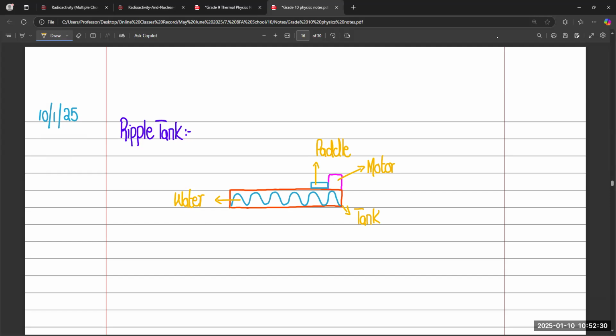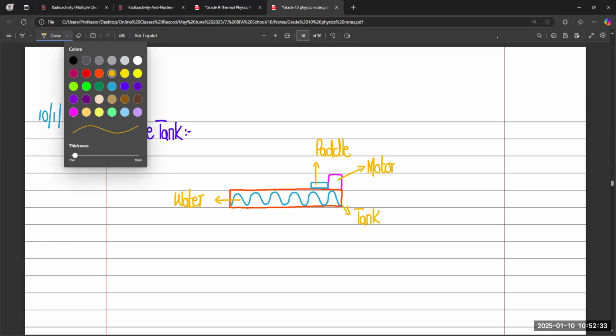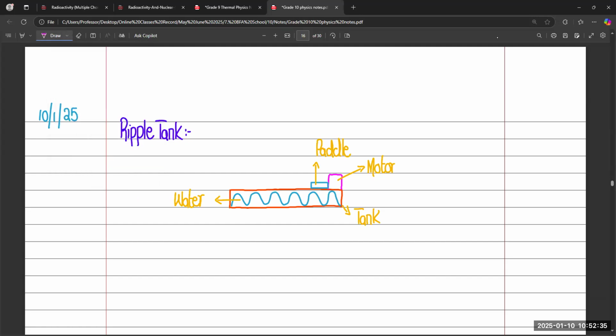And the last thing we need to add is the bulb. So we need to add a bulb in this ripple tank also, like this, because this tank is made up of glass. When it is made up of glass, light can easily pass through it, because glass is transparent. So when light passes through it, it will give you a shadow of the waves on the ground.